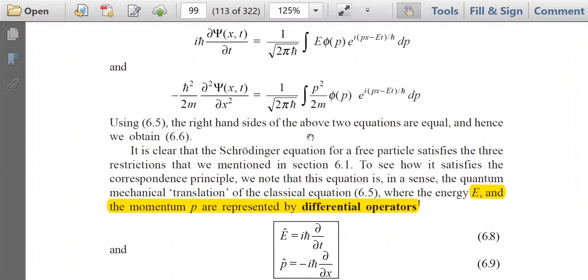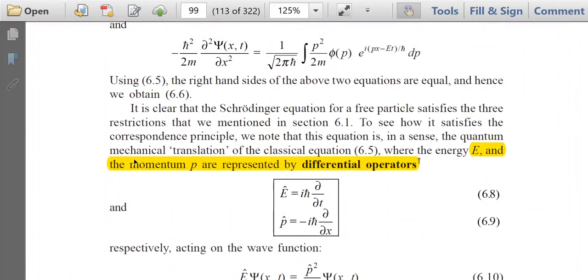The Schrodinger equation is in a sense the quantum mechanical translation of the classical equation E equal to p square by 2m, where the energy E and the momentum P are represented by differential operators.